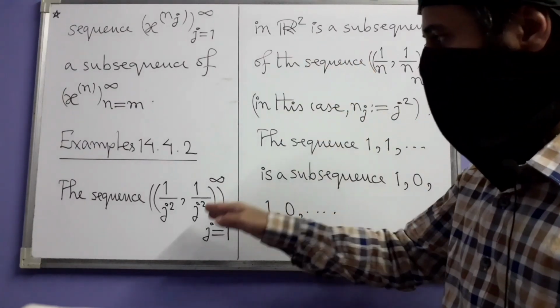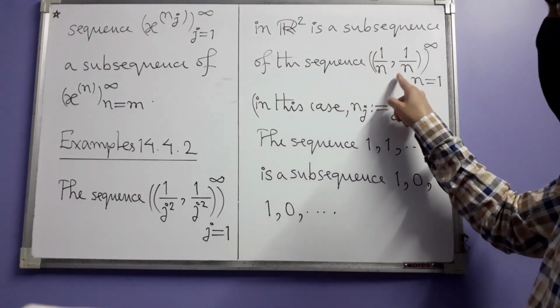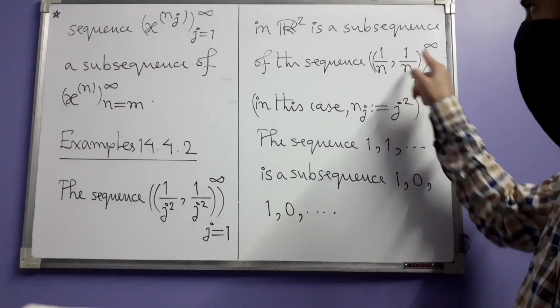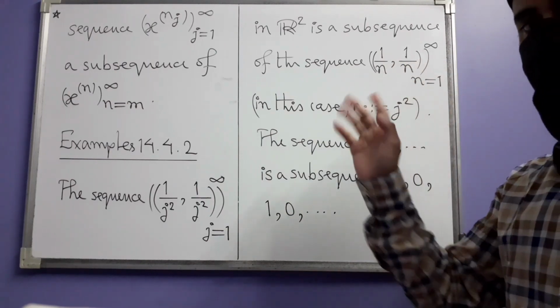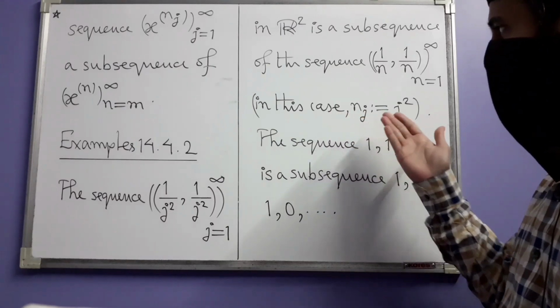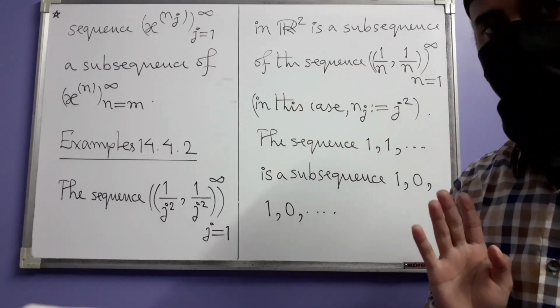So that is why this is a sequence in R2, and this is a subsequence of this other sequence where the points are 1 over n, 1 over n. Here also n varies from 1 to infinity. In this case, the author has also written that nj is j square.